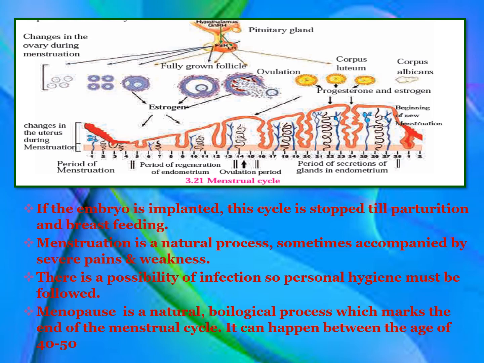Then we come to the part of the ending of the menstrual cycle, as I already mentioned to you, which happens at the age of 45 to 50 in females, and that is called menopause. Once again, menopause is a natural biological process and it marks the end of the menstrual cycle, and this happens between the age of 40 to 50, where the period or the menstrual cycle of the female will gradually stop.